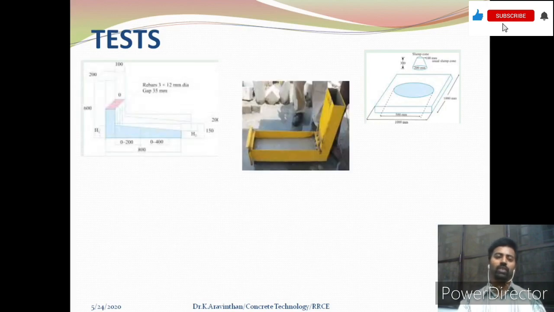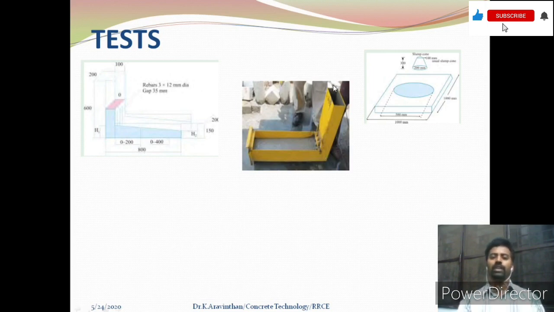The second one is the L box test. This box is a hollow box, and you can see that a vertical and a horizontal section is there. This overall component looks like an L, so it is called the L box test. Here, you have to pour the concrete in the vertical hollow member. You have to close this area. There is reinforcement here, you can see the reinforcement, and a gate valve is provided.